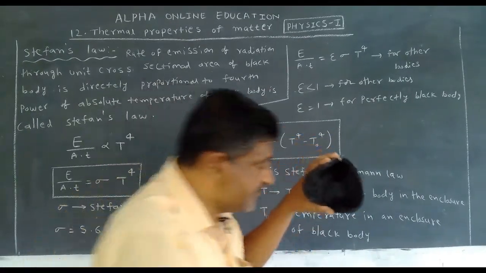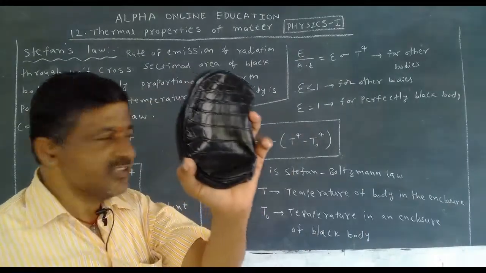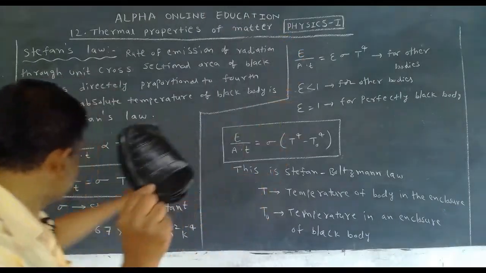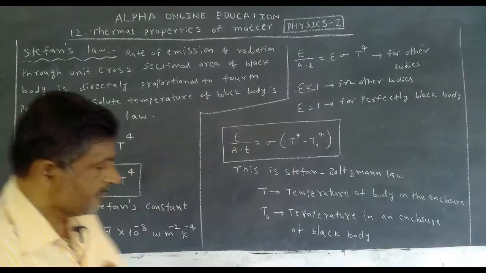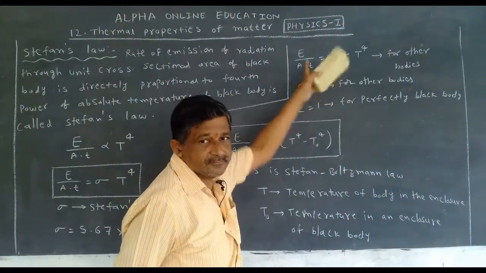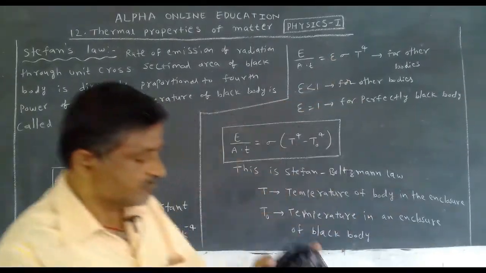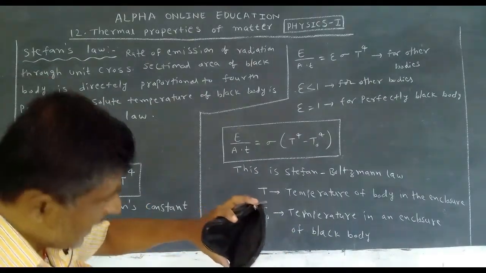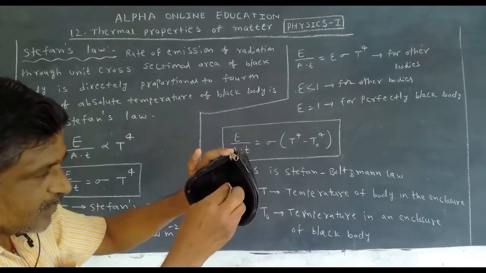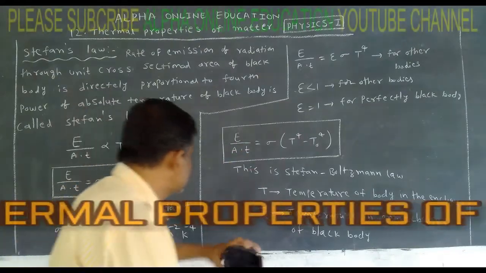Inside you take any object like this. For this, Stefan's law is applicable. It looks like a black body enclosure with the object inside. If the object is like this, for this is the law.